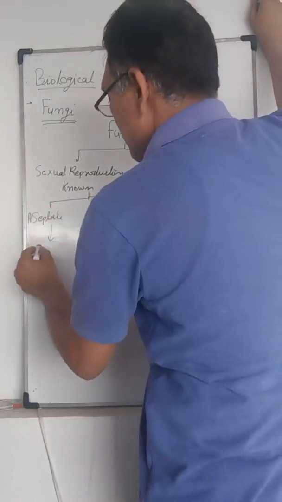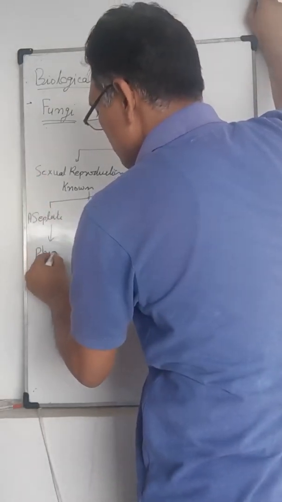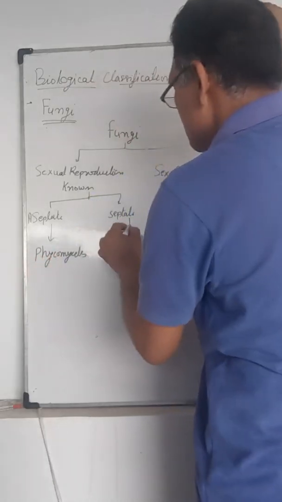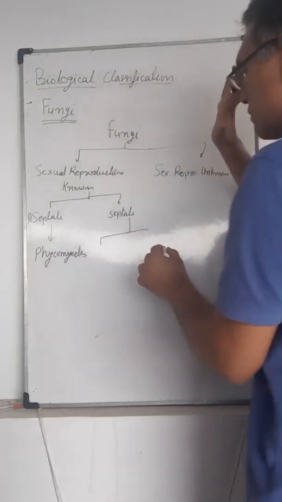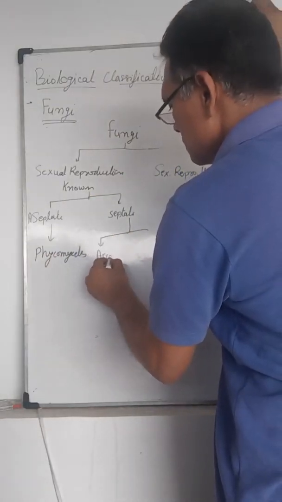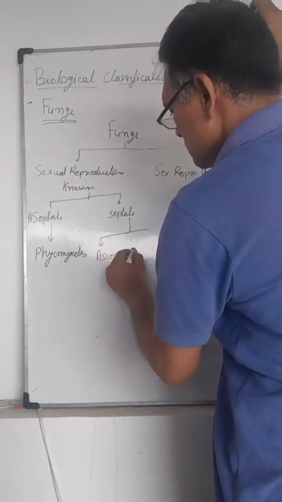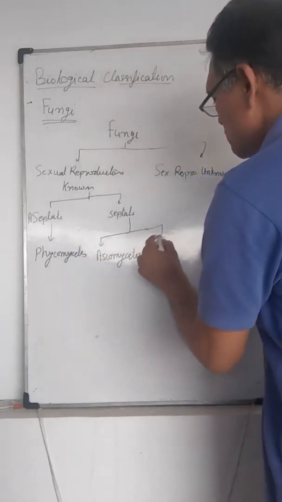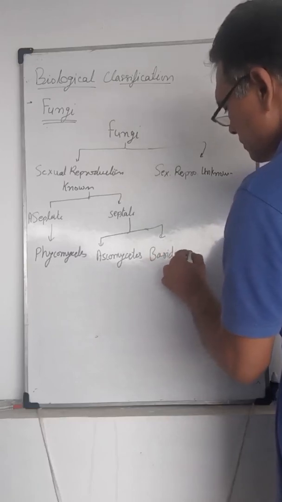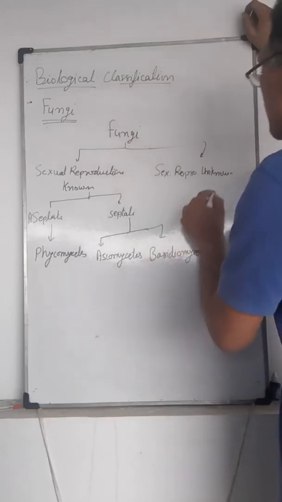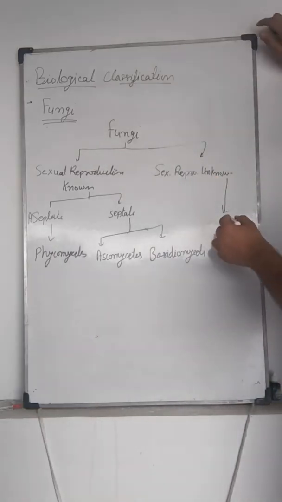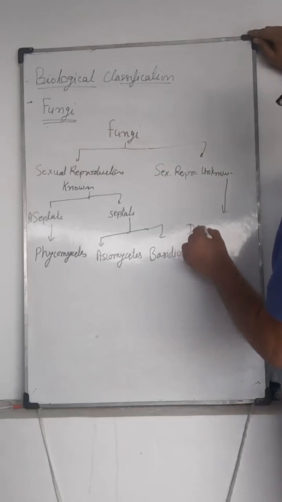Aseptate is Phycomycetes, and septate is divided into two groups, Ascomycetes and Basidiomycetes. Where sexual reproduction is unknown, the group is Deuteromycetes.